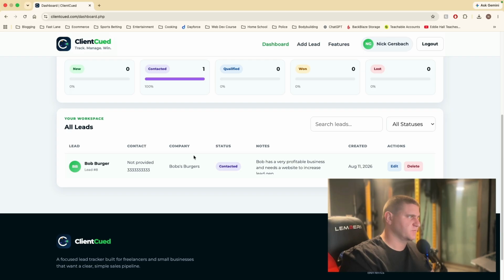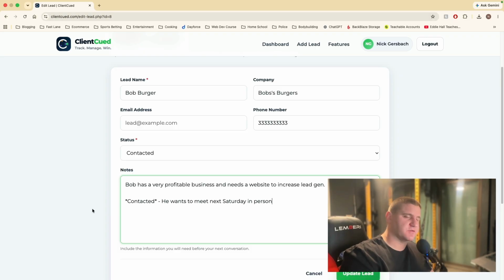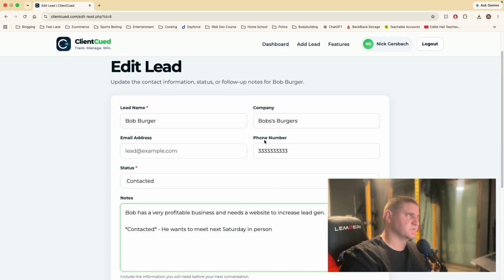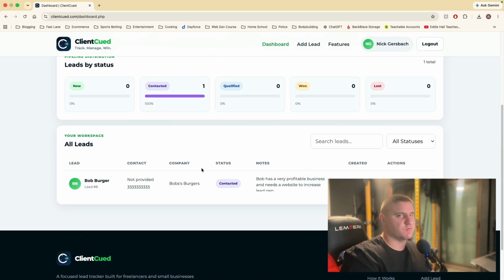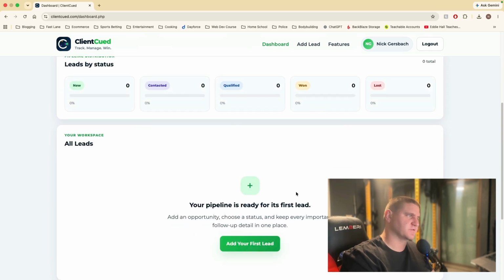And now if we go here, we have contacted, and you can go into edit again and see all the notes that were here from you, or maybe you're using this for a small team and it's the last person's notes. But very simple, guys, very simple. It'll just help you keep track of leads, who you've contacted, if you won their business, if you lost their business. Of course, you can also delete permanently when you're done with that person if you want to just create or start fresh, you know what I mean.